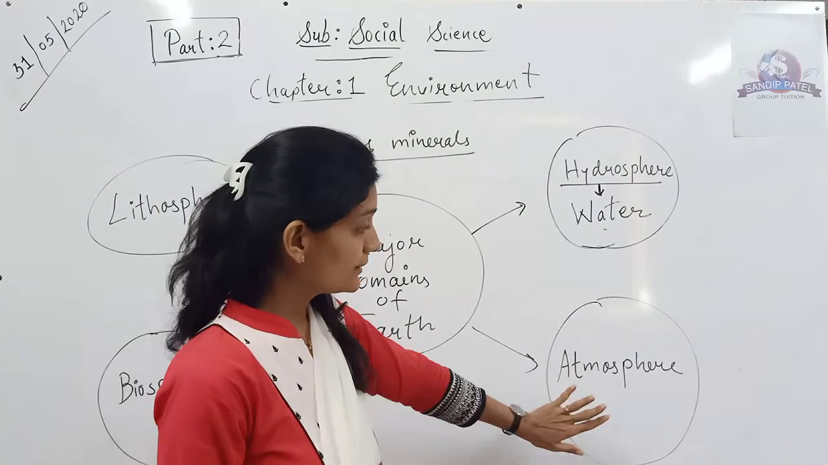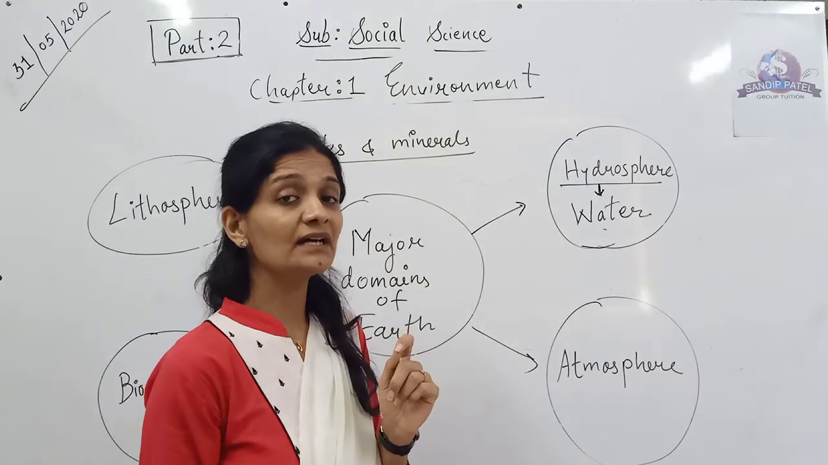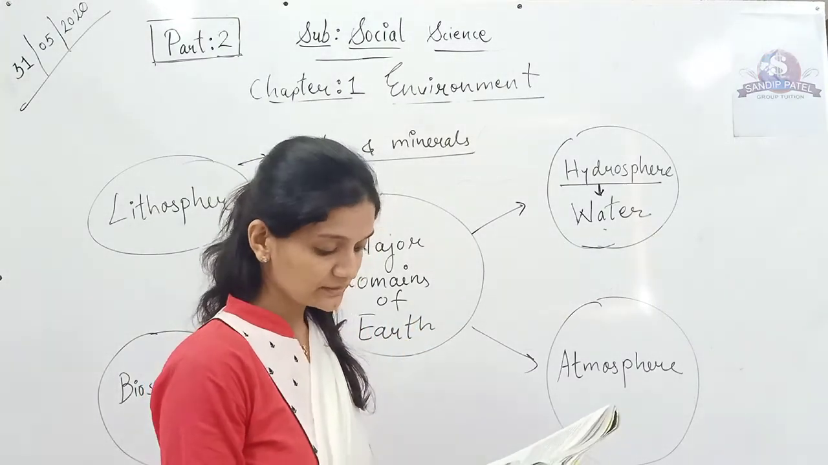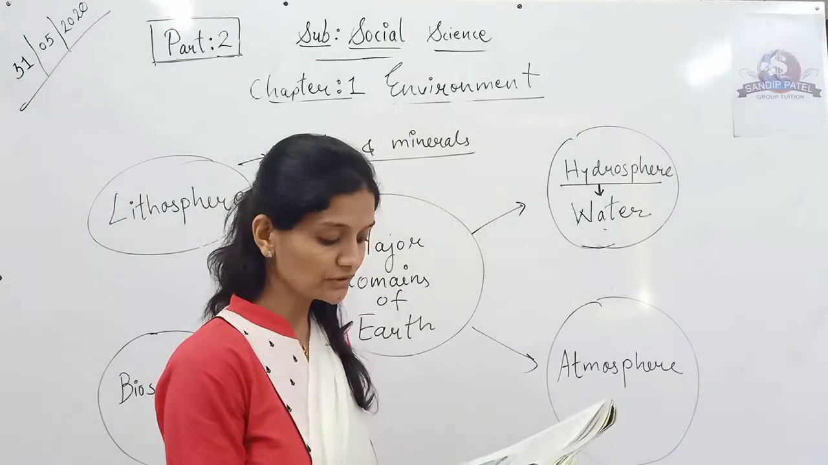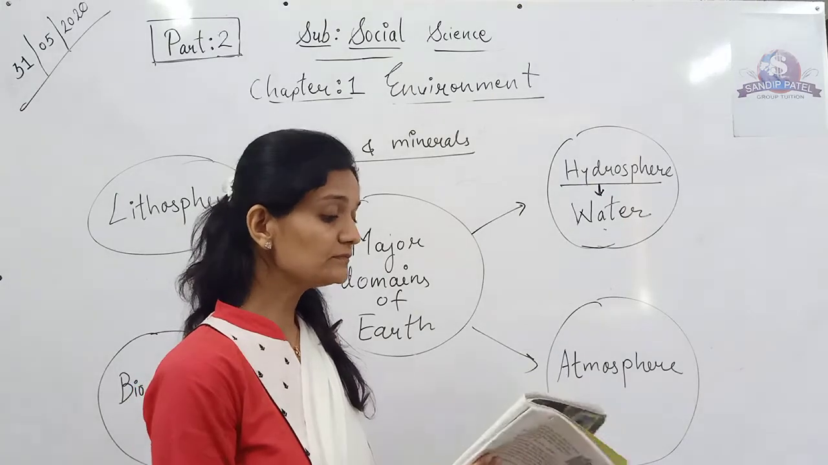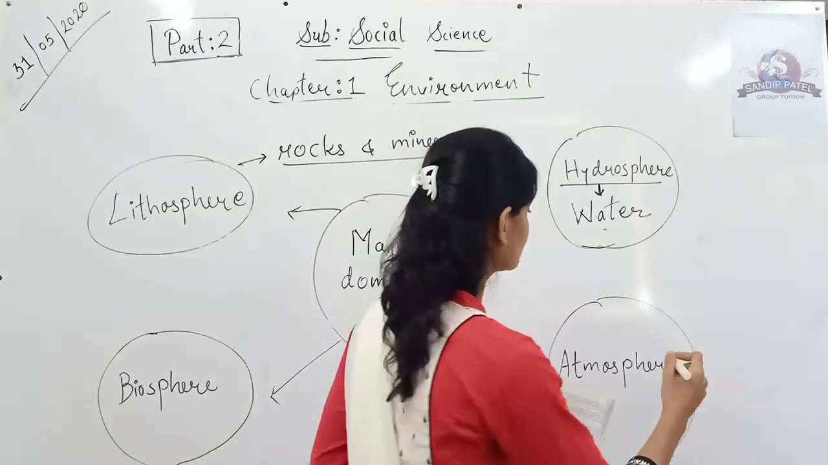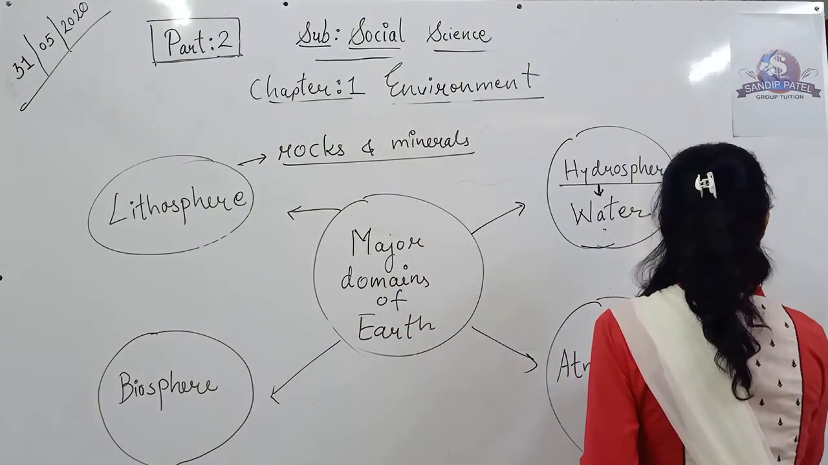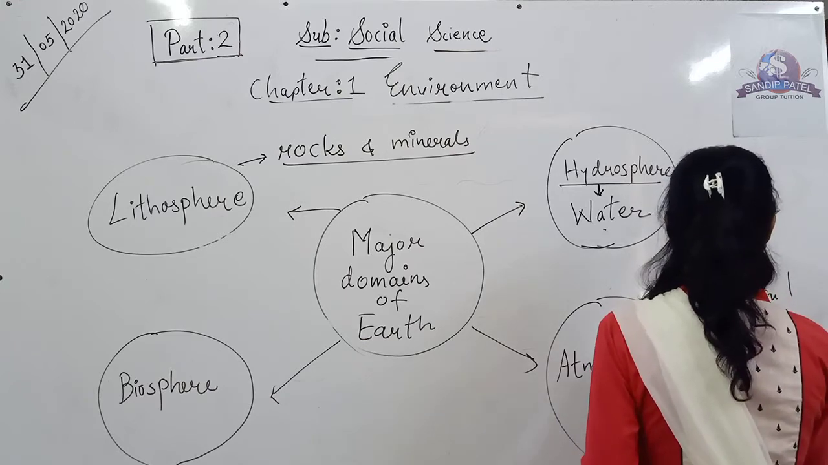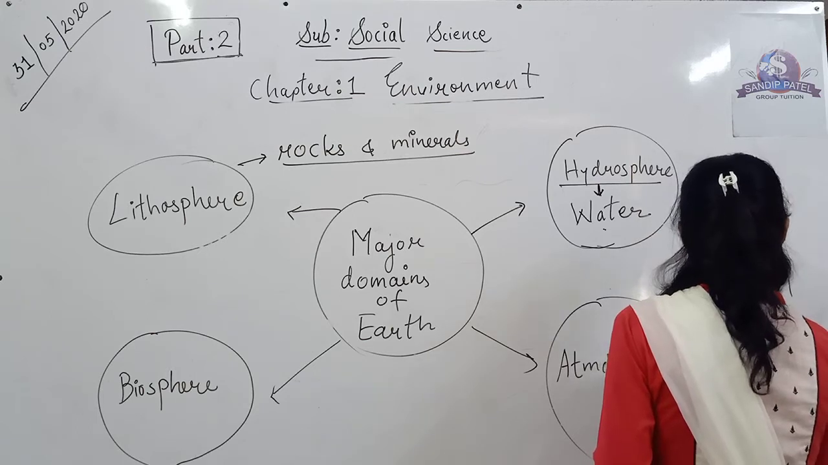Now we will talk about atmosphere. Atmosphere is the thin layer of air. It is a very thin layer of air that surrounds the earth. The gravitational force of the earth holds the atmosphere around it. It protects us from the harmful rays and scorching heat. Now see, this is important. It always protects us from the harmful rays and scorching heat.